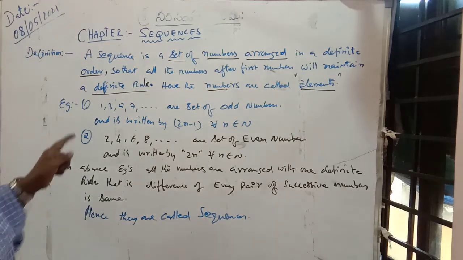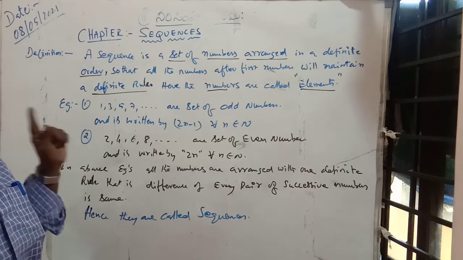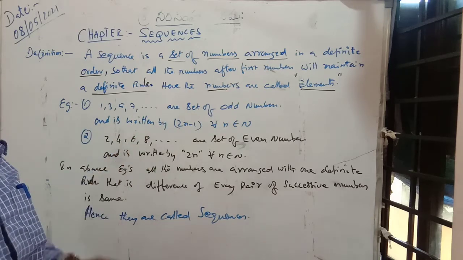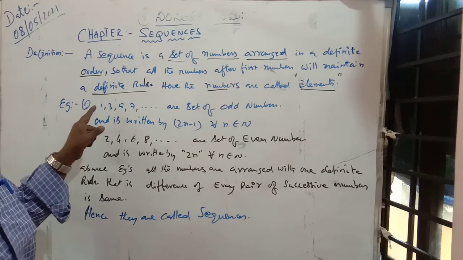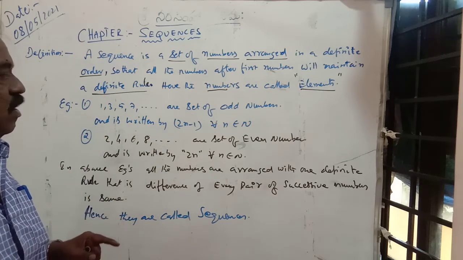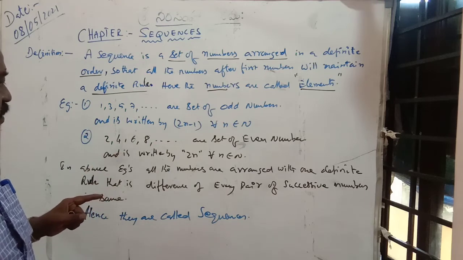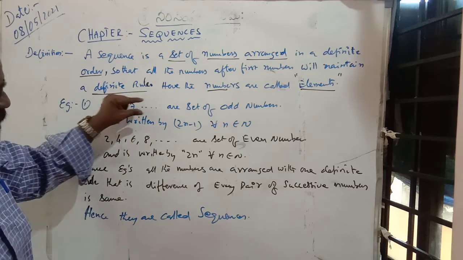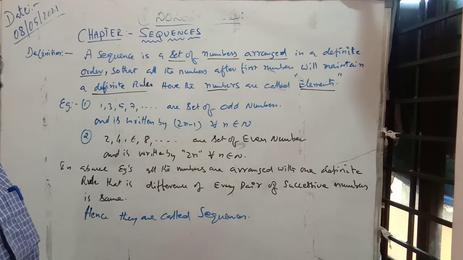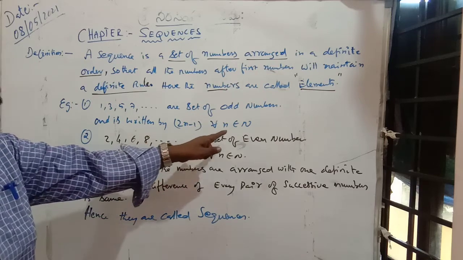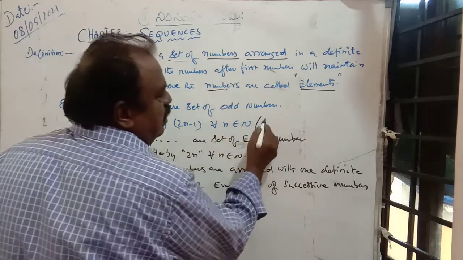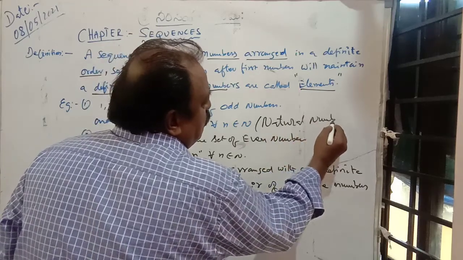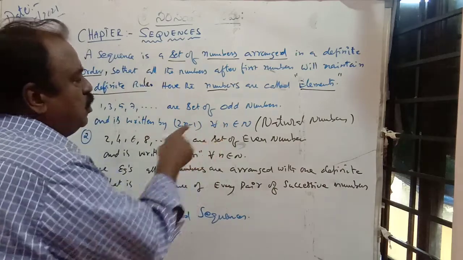For example, 1, 3, 5, 7, and so on, the set of odd numbers, because here all the numbers are odd numbers. This set is written as 2n minus 1, where n belongs to capital N, which means natural numbers.